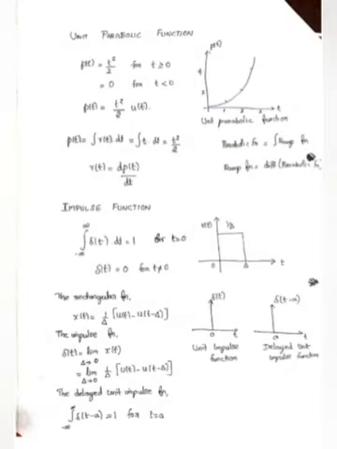Okay, next function is the unit parabolic function, denoted p of t. The waveform is for the unit parabola. There p of t equals t square divided by 2 for t greater than or equal to 0. p of t equals 0 where t is less than 0. So we write p of t equals t square divided by 2 times u of t. Here also the same: integration of the ramp function gives the parabolic function, then differentiation of the parabolic function gives the ramp function.